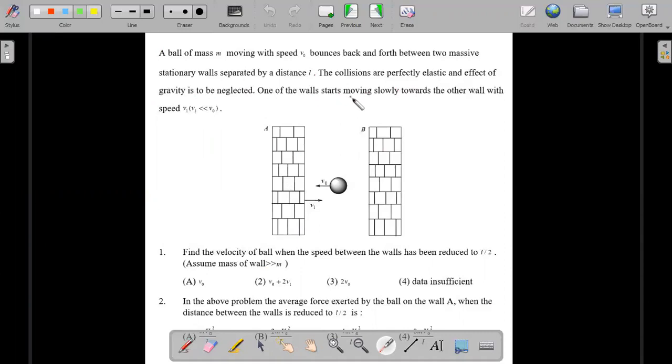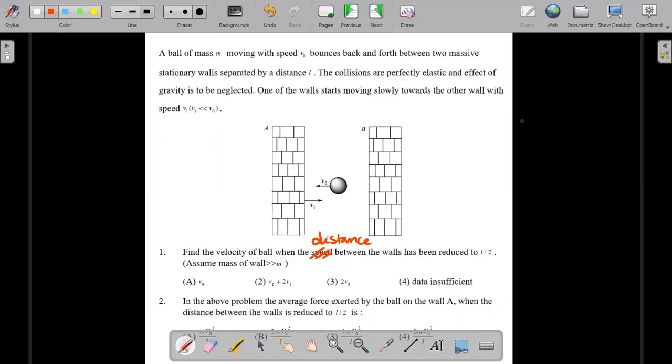One of the walls starts moving slowly towards the other wall with speed v1, where v1 is very small compared to v0. So the velocity v1 of the wall towards the right is very small compared to the velocity of the ball, which is bouncing back and forth. The first question in this video is to find the velocity of the ball when the distance between the walls has been reduced to L by 2.